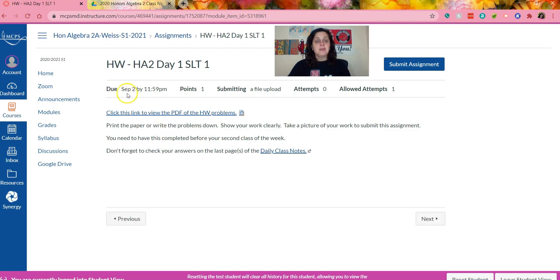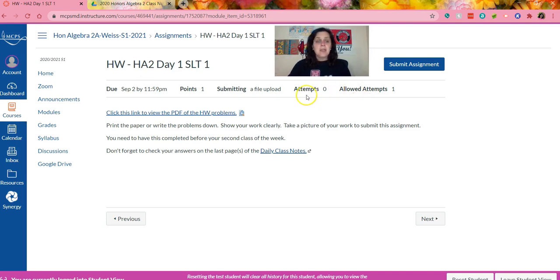And at the top it tells you when it's due. It's 1 point because we grade homework for completion. It's going to submit a file, and they get 1 attempt. They have unlimited attempts to submit it. So if I give them feedback, sometimes I can't see their picture well, it's blurry, I'll ask them to please